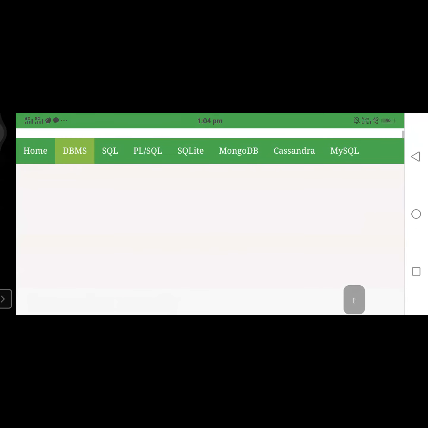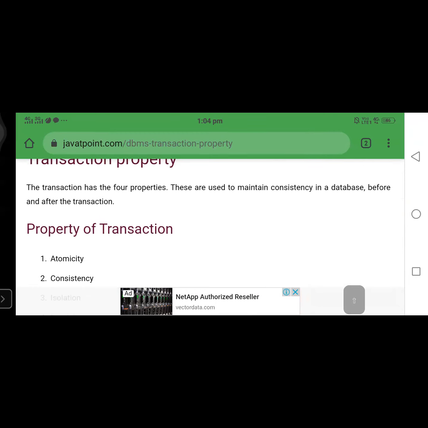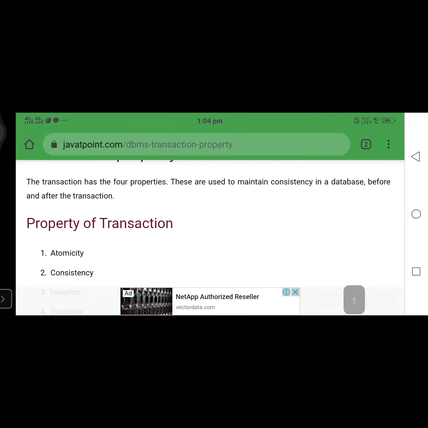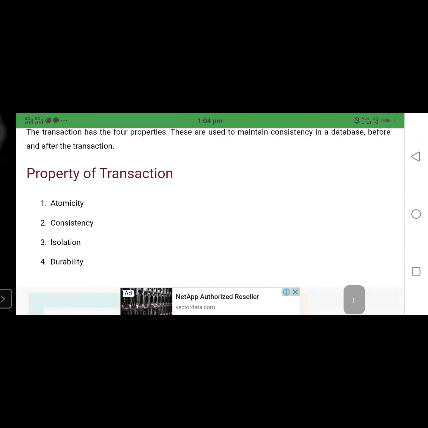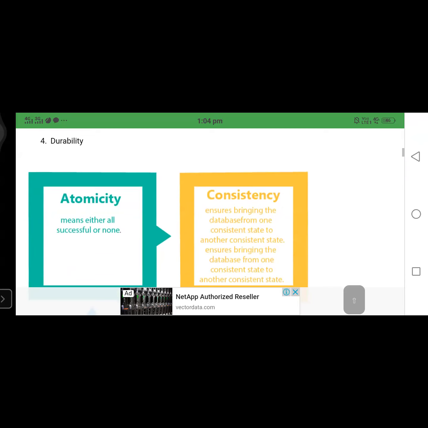In the last class you also discussed this. So what are the main properties of a transaction? Transaction properties: atomicity, consistency, isolation, and durability. What is atomicity? Atomicity means either all succeed or none. That means either all actions of the transaction are considered, or none of them.